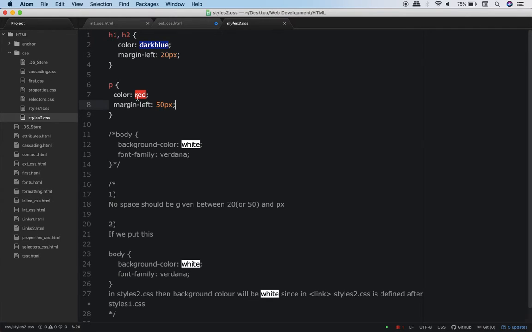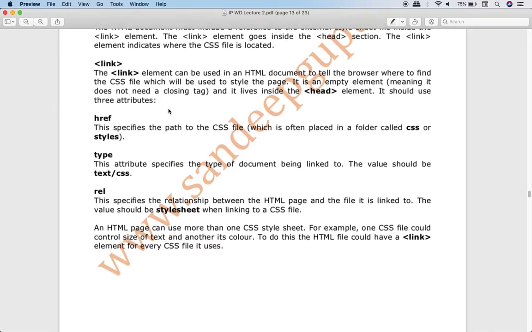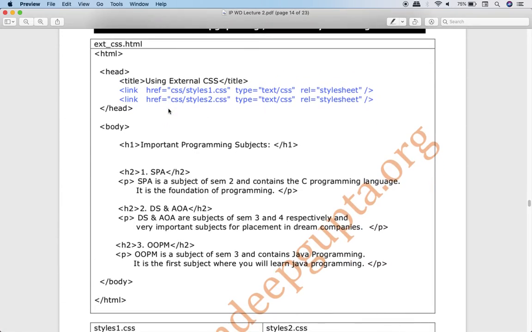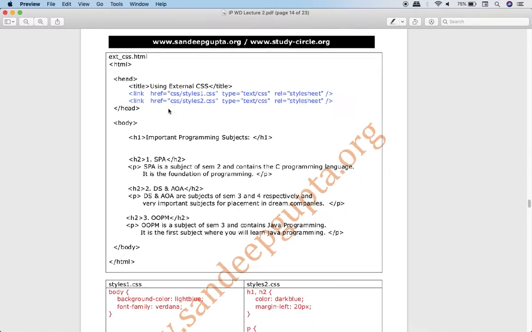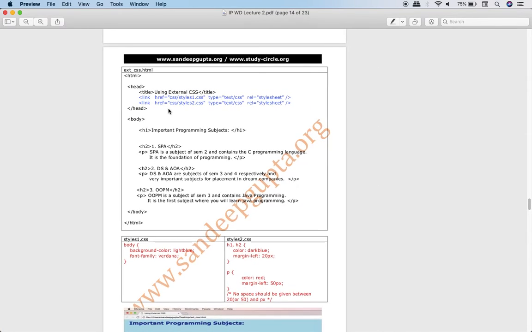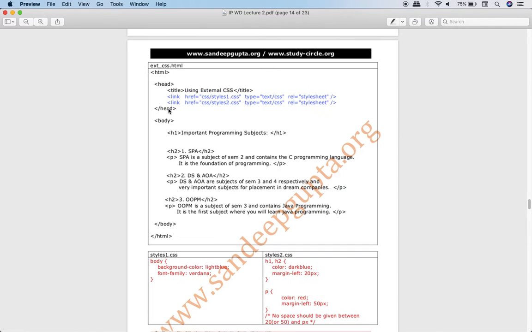For paragraph, the color should be red, margin should be 50 pixels. Okay. So now, for your better understanding, I have kept all these files on a single page. You can pause the video and go through this page where you see everything together. This is the HTML file, this one.